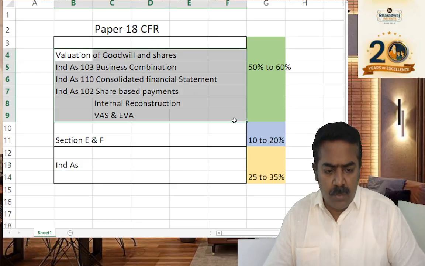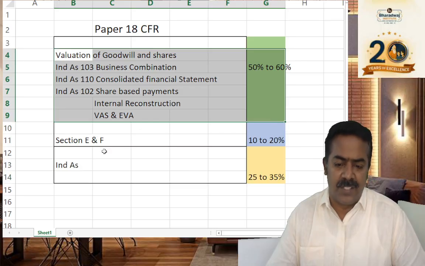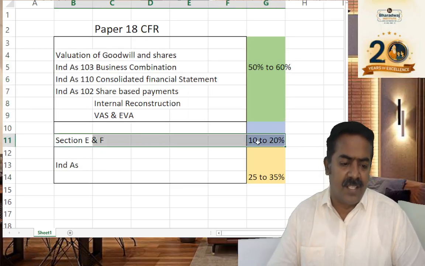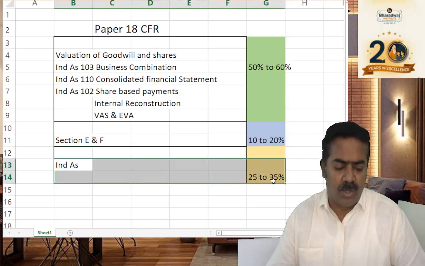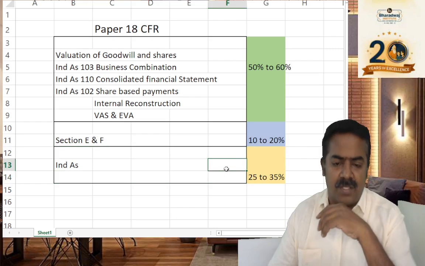So if you study only this much, you will be able to attempt for about 60 marks. If you study section E and F also, it will be for about 80 marks. If you study Ind AS also, you can write the full question.